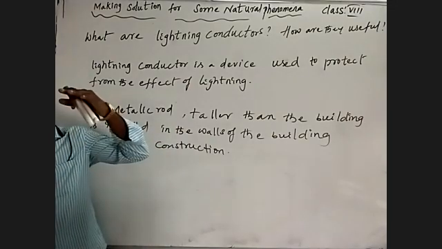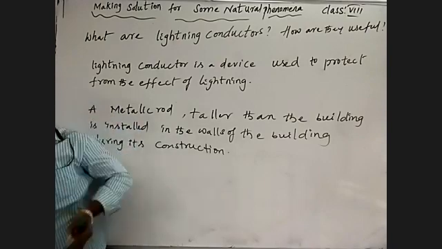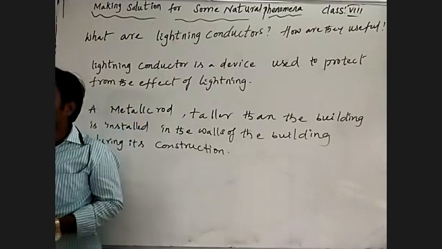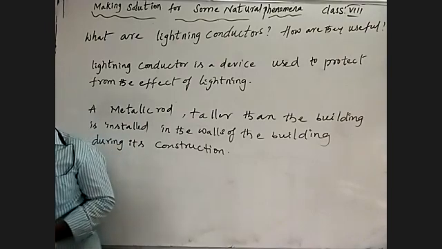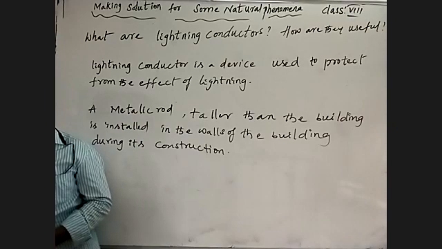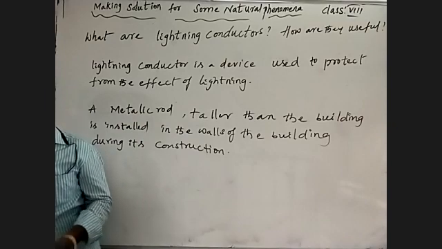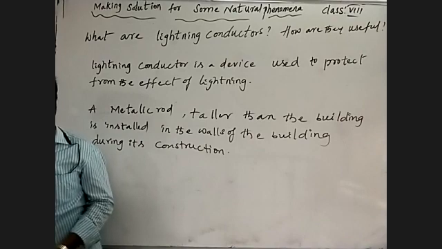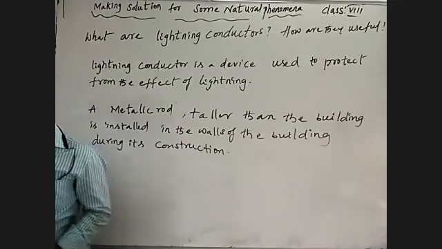The height of the conductor should be taller than the building or house. One end is in the air, and one end is installed on the earth through the walls. The discharged negative charge will travel through the lightning conductor to neutralize. Understand?